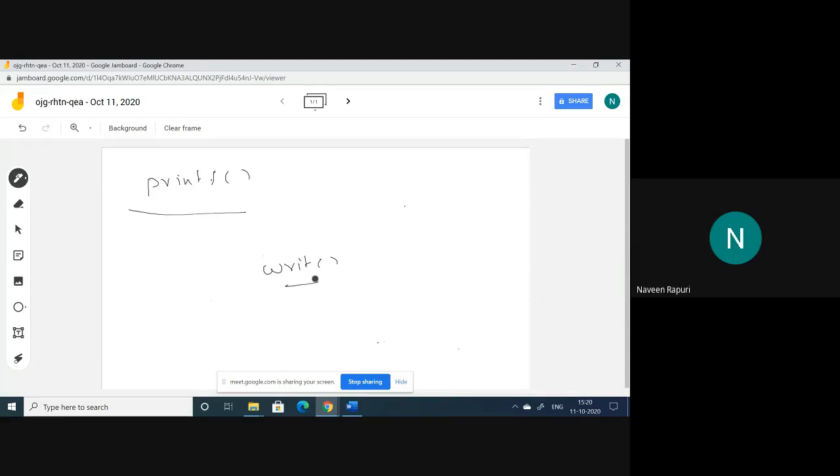And one more thing, for providing efficiency. Suppose we want to execute a program, so there are different kinds of operating systems: multi-programming operating system, multi-processing operating system, time-sharing operating system, real-time operating system, and batch processing operating system. These are the different kinds of operating systems.